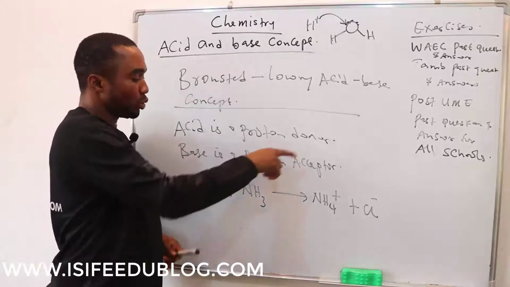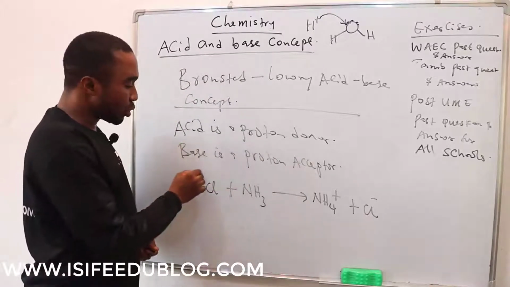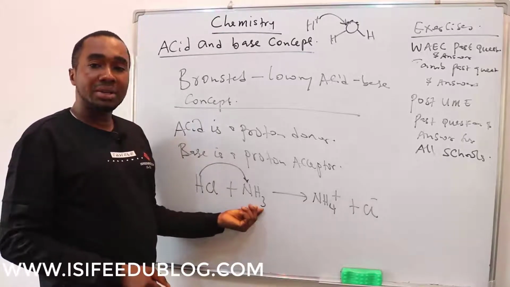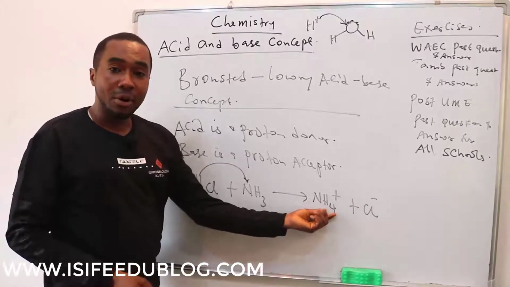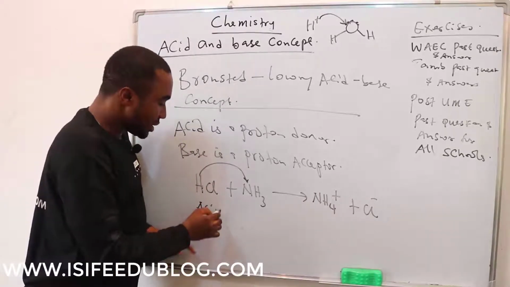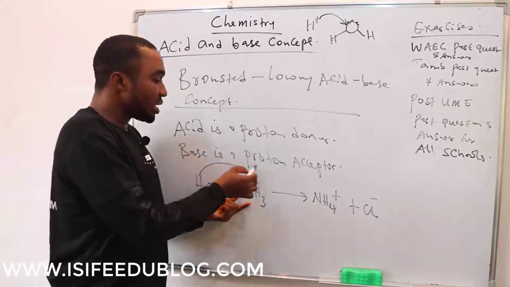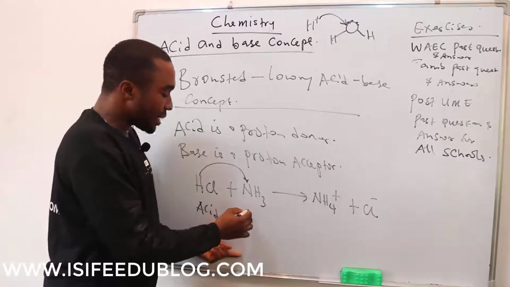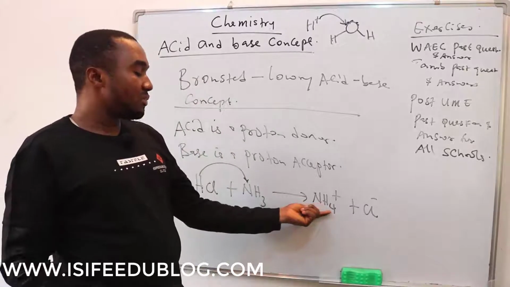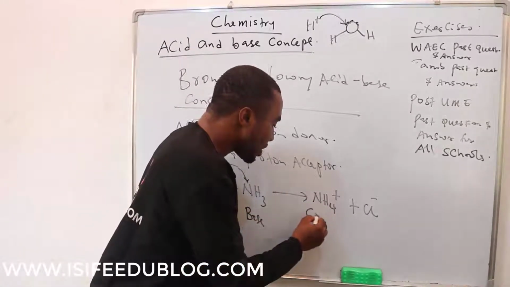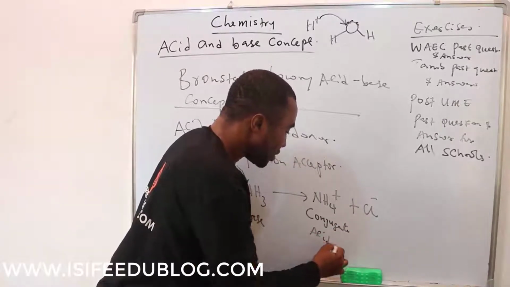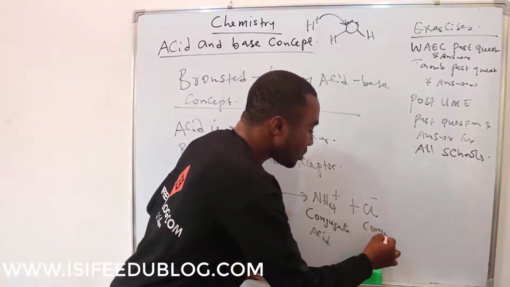Remember, acid is a proton donor. So this donated a proton and this one accepted the proton. The number of hydrogens here is 3 before, but now it is 4. Then this one that donated the proton becomes the acid, and this one, the base, is a proton acceptor. The one that accepted the proton becomes the base. Then this product that is formed now is called the conjugate acid. Then this one now is the conjugate base.